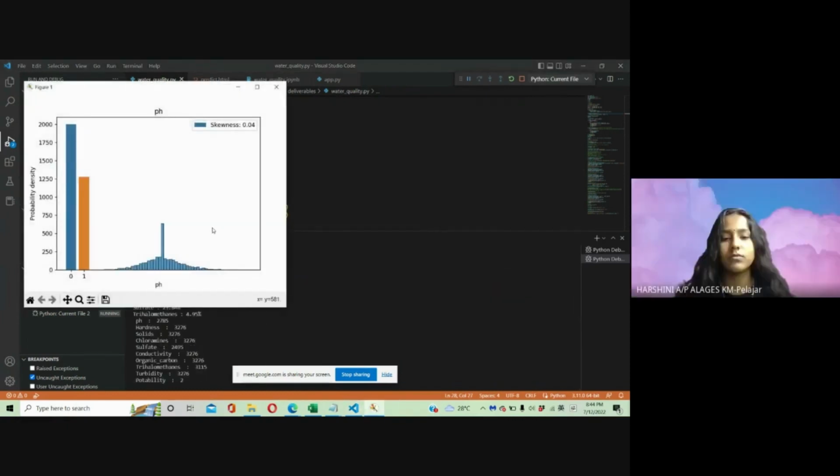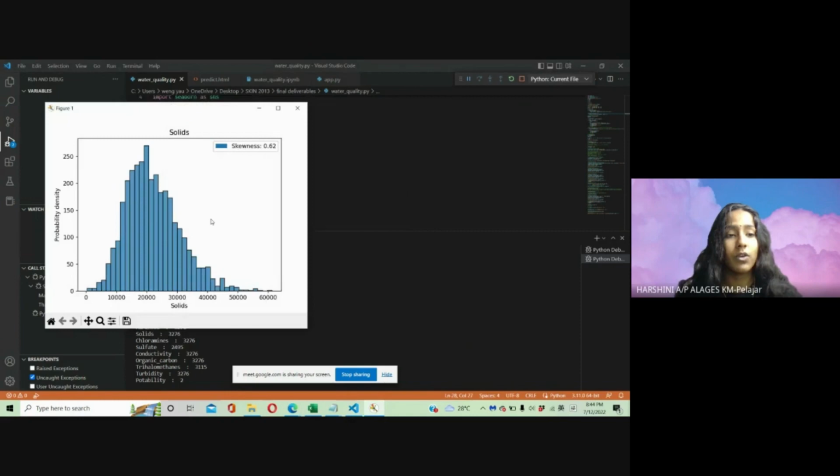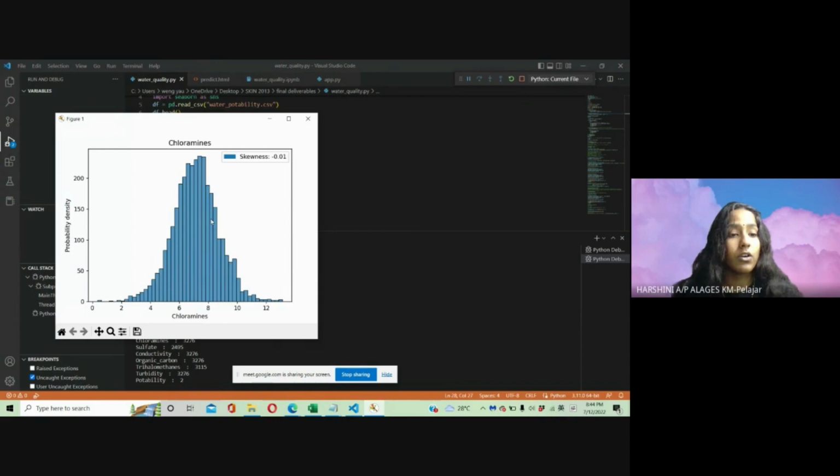Today I'll be showing you the graphs for the tested water. This graph shows us the probability density for the pH, and the skewness is 0.04. Next, this graph shows the probability density for the hardness, and the skewness is negative 0.04. Following, the skewness for solids is positive 0.62. Next, for chloramines it is negative 0.01.